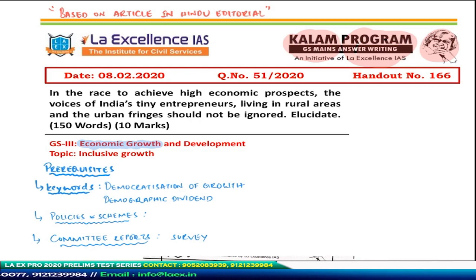So what are the side headings that I would keep? Firstly, I'm going to talk about the neglect that these tiny entrepreneurs are facing. So I will first establish how these tiny entrepreneurs are not having enough focus, not having enough support from the side of the government. Once I establish that, I'll move forward and tell the examiner why it is important to help these small entrepreneurs. See, the question basically is trying to tell us that we should not be ignoring the small entrepreneurs. So I'll have to tell them why I should not ignore the small entrepreneurs.